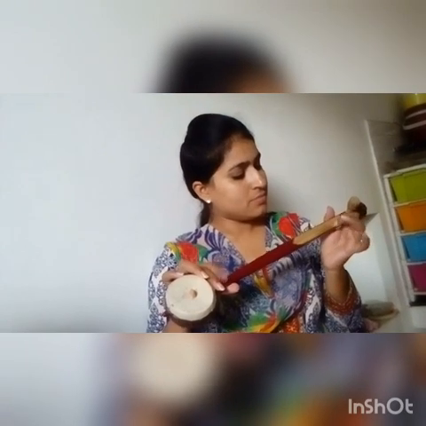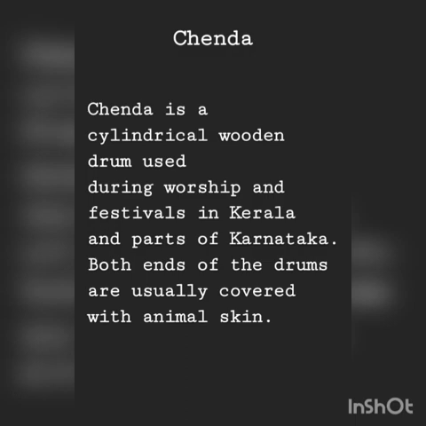Now the last one is the shenda. Shenda is a cylindrical wooden drum, as you can see in the picture, widely used during worship and festivals in Kerala and in a region in Karnataka, which is called Tulunadu, where it is called Shande, not the Shenda one.